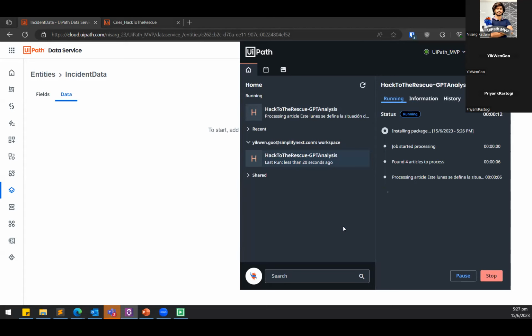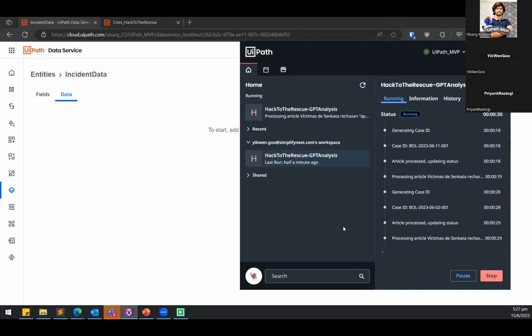And you will not see anything moving on screen at this time because this is all purely API-based automation. So it all happens in the backend. We're not opening a website and going to the OpenAI playground for it to analyze data. It's all purely API-based integration with OpenAI. And this is also enabled via UiPath integration service. We did not have to write our own Python code to integrate with OpenAI. It's all capabilities that are built into UiPath to just send information over to OpenAI for analysis.